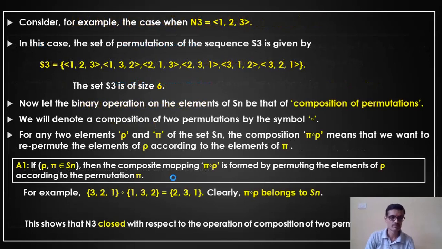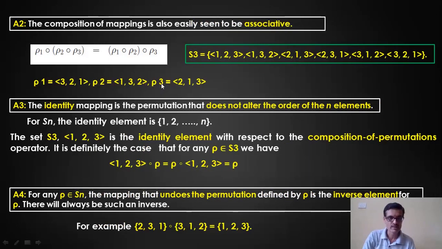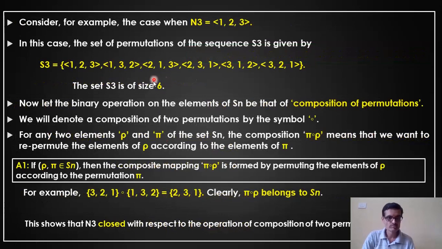Now just look at this example. I have N where n equals 3, that is N3. My set consists of 3 elements, 1, 2, 3. There are 3 elements here, so 3 factorial permutations are possible. What is 3 factorial? It is 6. So I have 6 possibilities.